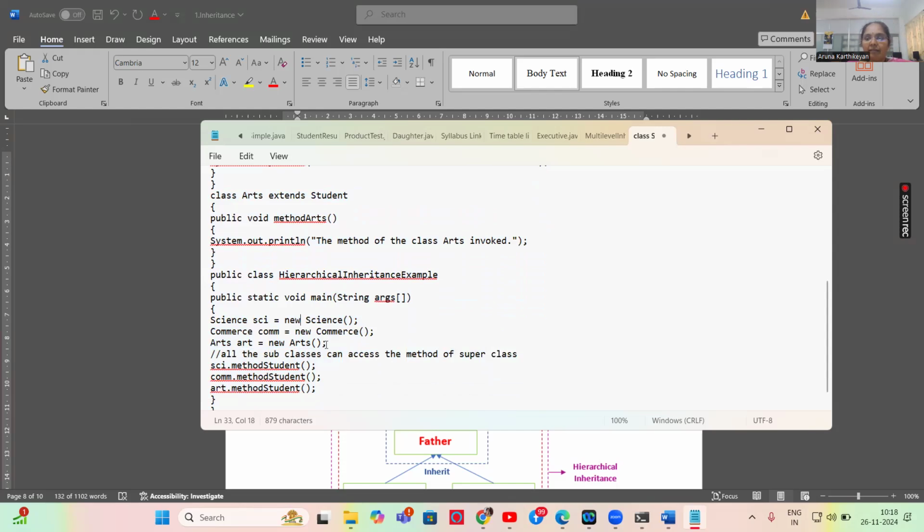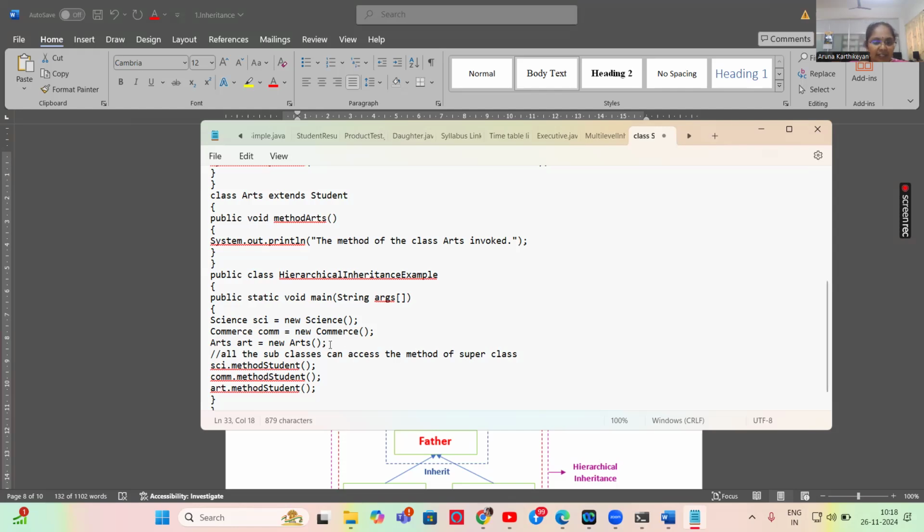Why is hierarchical inheritance mostly not used in real-world entities? Here we have only one parent class and many child classes. Each and everything is inherited from the parent class. So for all your child classes, we have to create an object. In the other cases, with a single class, a single object can access everything. But here, for each and every derived class, we have to create an object.